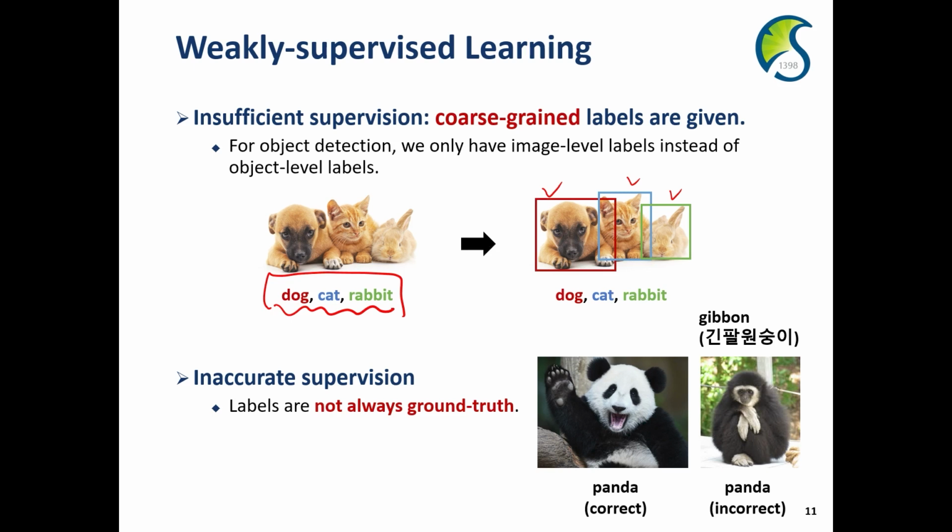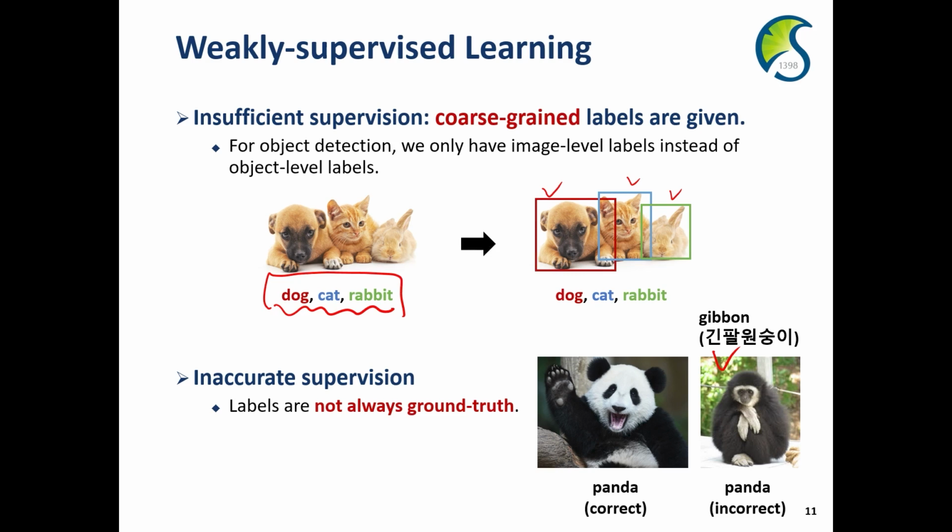Another type of weakly supervised learning is to utilize inaccurate supervision. Basically, supervised learning assumes that the label information is always correct, and this is the ground truth. However, in reality, some label information is not accurate, is not correct. For instance, we have two images. One is a panda and another is also labeled panda. However, this one is incorrect. Actually, this is a gibbon.